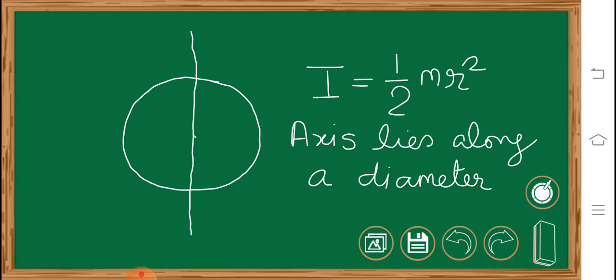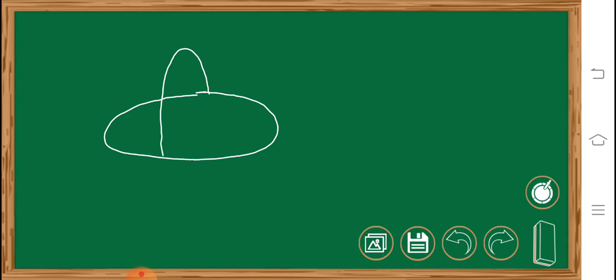So with these two properties we can do some problems. Like we can see one problem here. Suppose this is a ring having mass m, radius r, and there is one more ring which is perpendicular to the first ring. Both the rings have mass m, radius r. The axis is the y-axis.